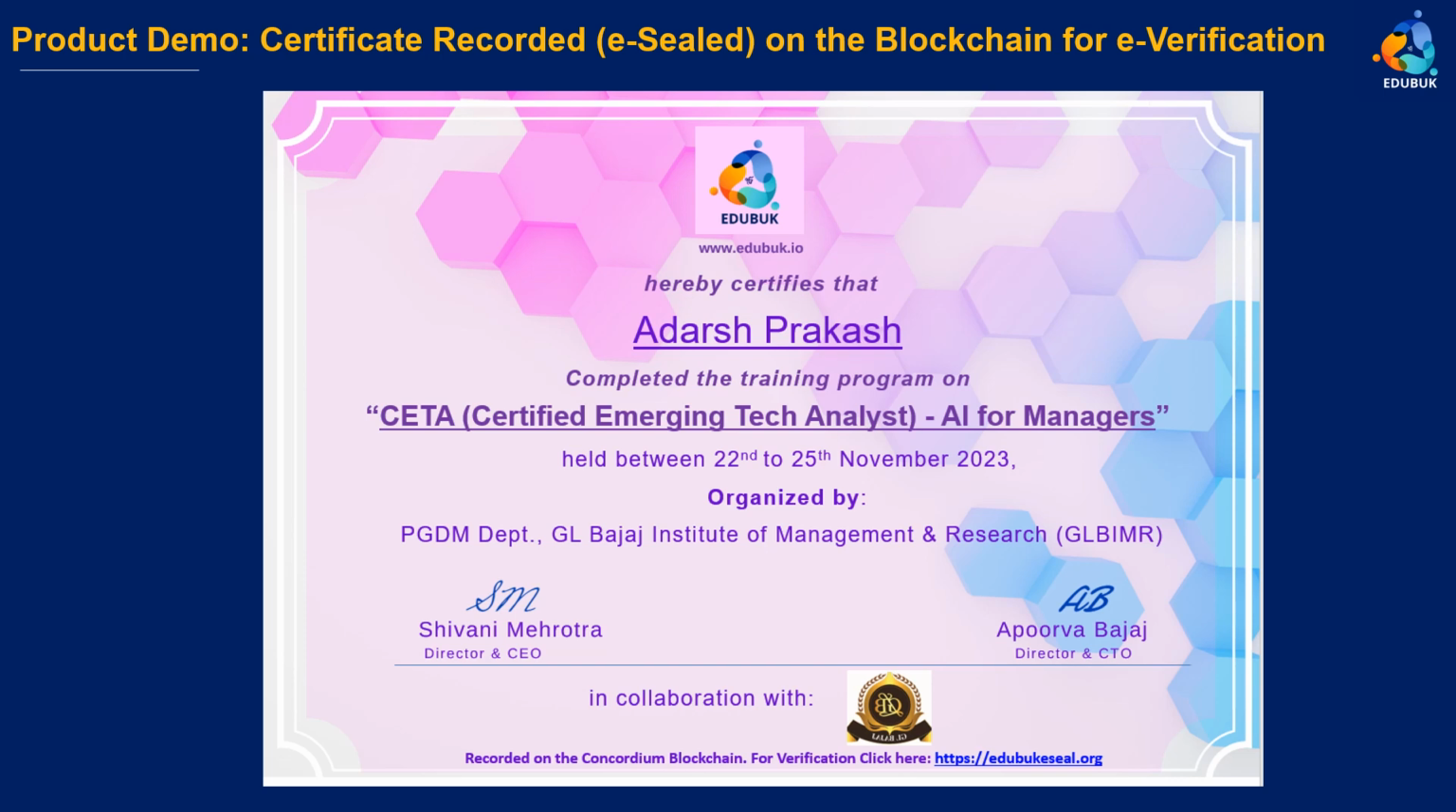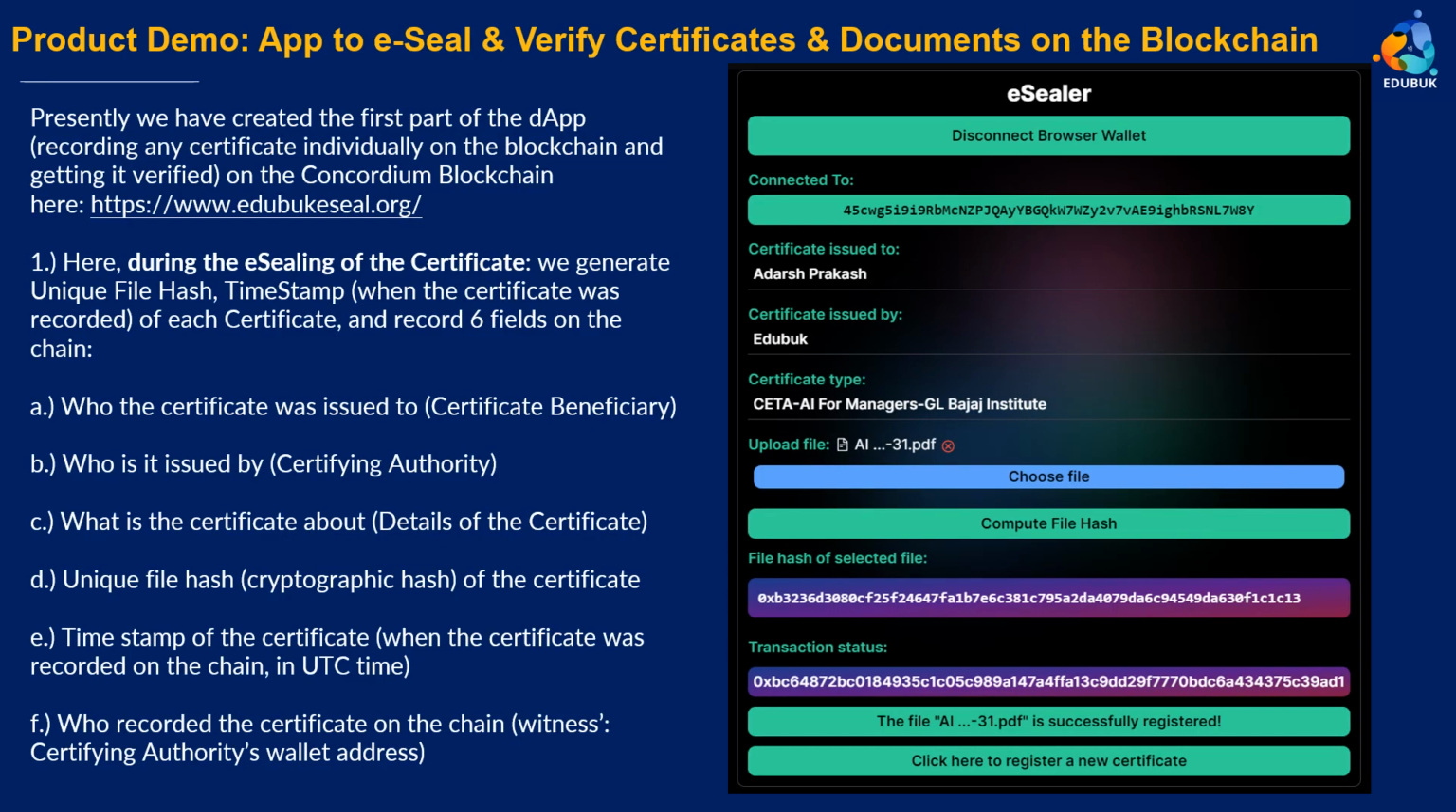Then, for example, if you have to record this particular certificate on the blockchain, we actually put three metadata fields about the certificate without revealing the underlying confidential information. What are those three important fields? Who the certificate is issued to, who the certificate is issued by, and the certificate type.